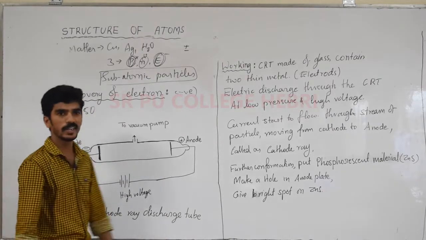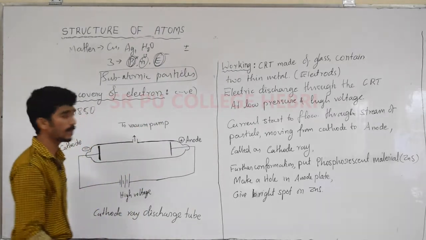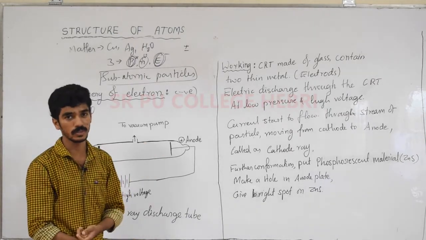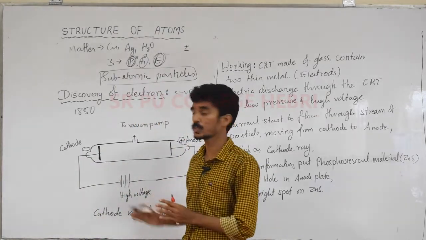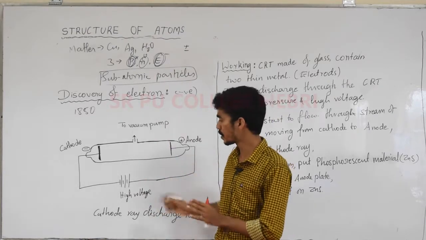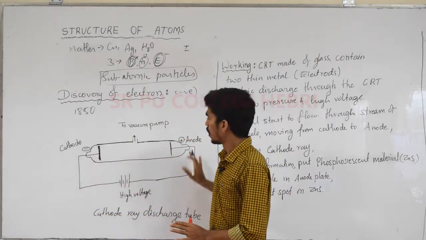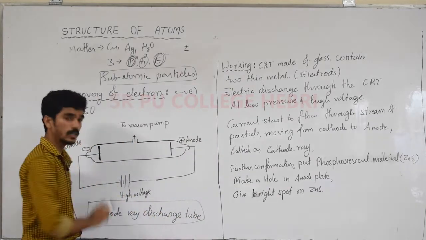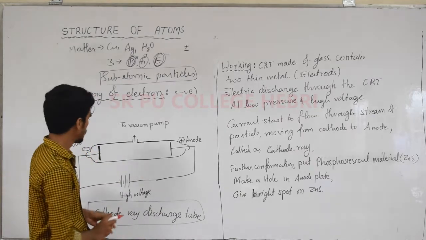In 1850 Faraday put forward the discovery of electrons. For the discovery of electrons, he made an experimental setup. First we'll look at the setup. This is a diagram representing the setup of this particular discovery. This entire setup you can call a cathode ray discharge tube.